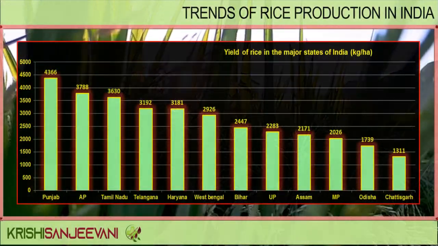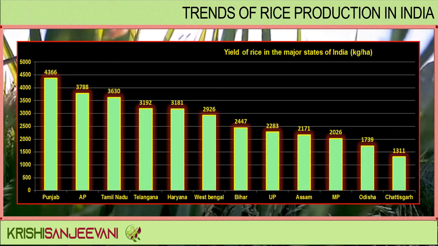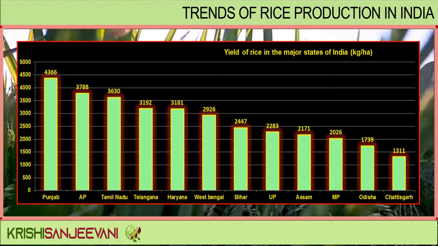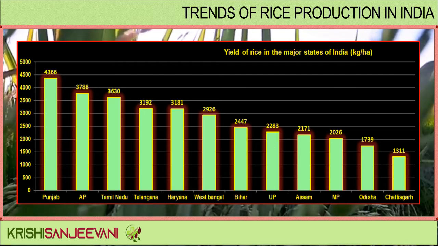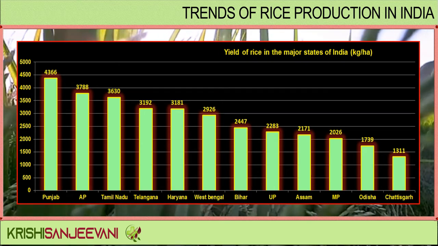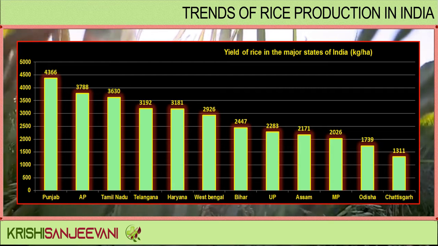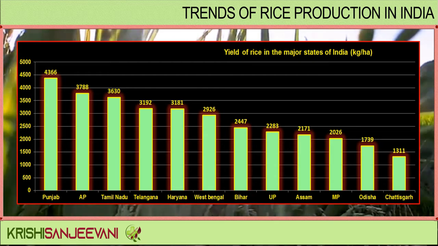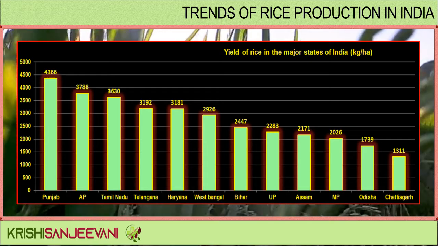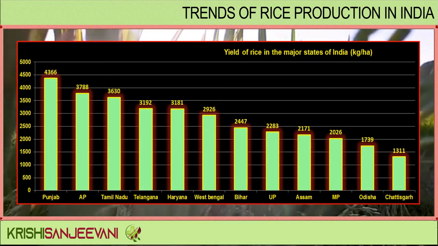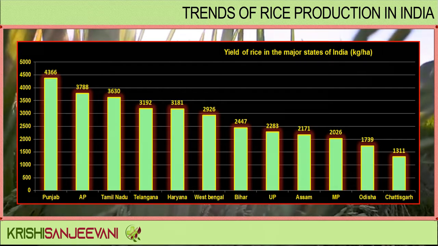Yield of rice in the major states of India in kilogram per hectare. Punjab with a yield of 4366 kg per hectare tops the chart. Andhra Pradesh and Tamil Nadu follow with 3788 and 3630 kg per hectare. Telangana, Haryana, West Bengal, Bihar, Uttar Pradesh, Assam, Madhya Pradesh, Odisha and Chhattisgarh follow.